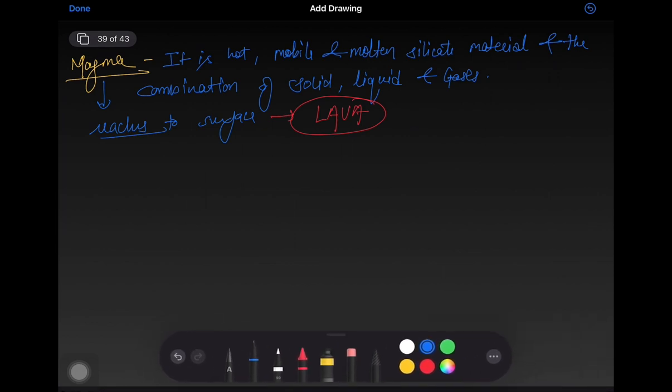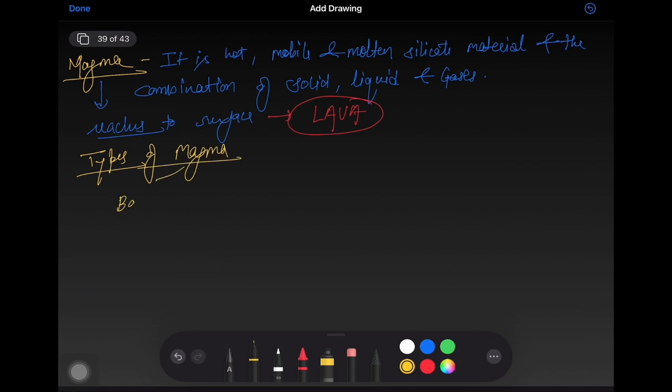So what are the types of magma? There are mainly two types of magma. First is basaltic and second is granitic. So what is the difference between these two?